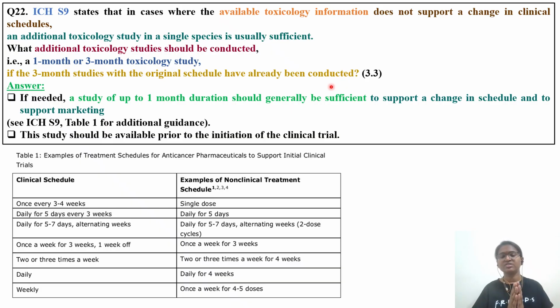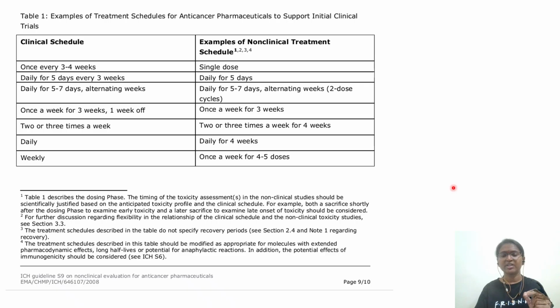The ICH agency is stating that generally a 1 month study is enough. If needed, a study of up to 1 month duration should generally be sufficient to support a change in schedule, and to support marketing also. This study should be available prior to initiation of the clinical trial, before starting phase 1 or phase 2 or phase 3. Even if there is a change in clinical schedule, one study is enough. That is the answer given by the ICH agency.